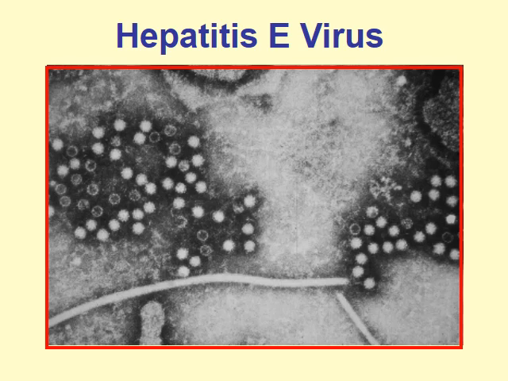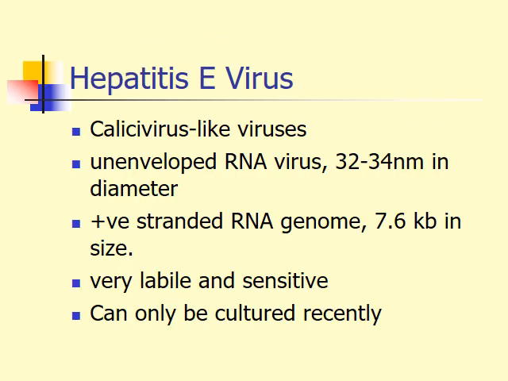Now we will talk about hepatitis E virus. This is the EM picture of hepatitis E virus. The hepatitis E virus is a calicivirus, a non-enveloped RNA virus. It's between 32 to 34 nanometers in diameter. It has a positive strand RNA genome, about 7.6 kilobases in size. It's very labile and sensitive, and can only be cultured in vivo.